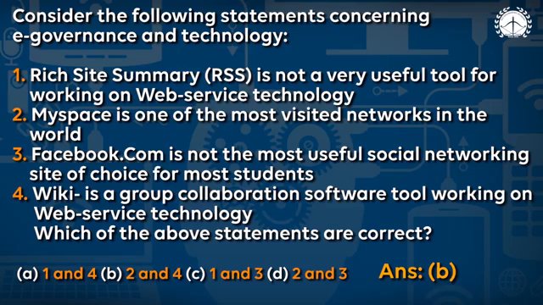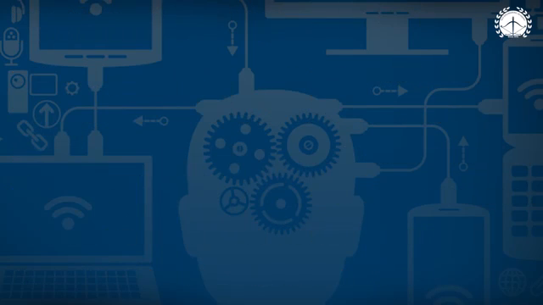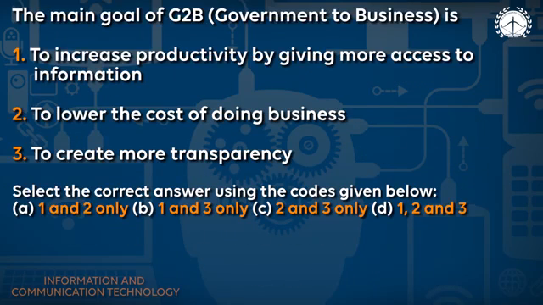Let us see another question. This question is a type of interaction, government interaction. The main goal of government to business is, as I told you, ICT being used in e-governance because of advantageous points, because of lots of applications. So let us see the first option, which is to increase productivity by giving more access to information. Yes, it is an application, hence it is true.